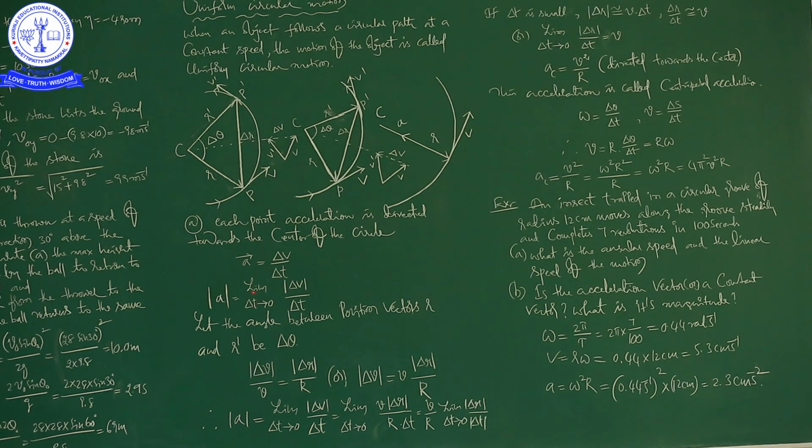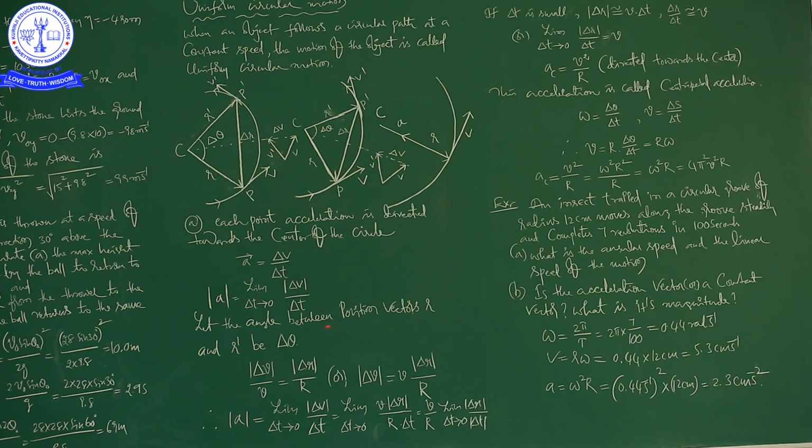Suppose as the time approaches 0, including the limit, you can write the expression for acceleration like this. Then let the angle between position vectors r and r dash be delta theta. Now we can write this from geometrical considerations.